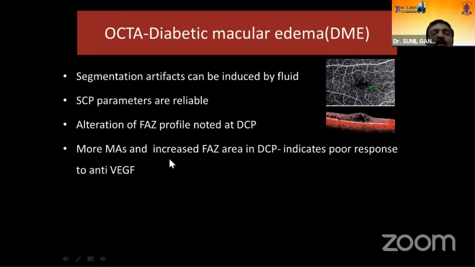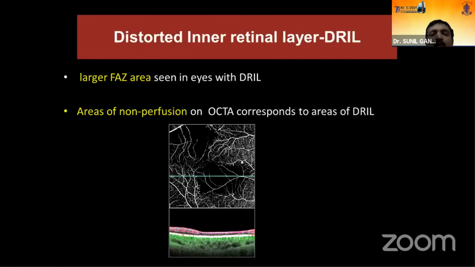Sometimes more microaneurysms and increased foveal avascular zone area in the deep capillary plexus indicate the poor response to anti-VEGF therapy. So you can tell the patients before treatment which are the good responders and which are the poor responders. Coming on to the next structural change, that is the distorted retinal inner layers.